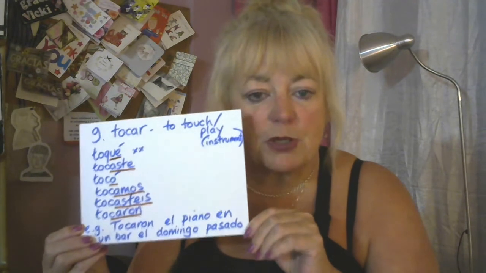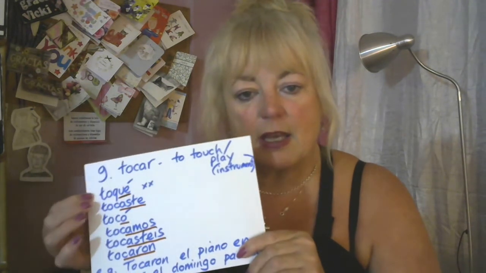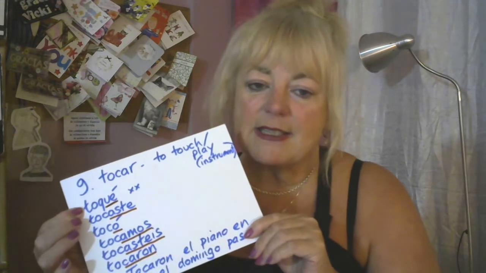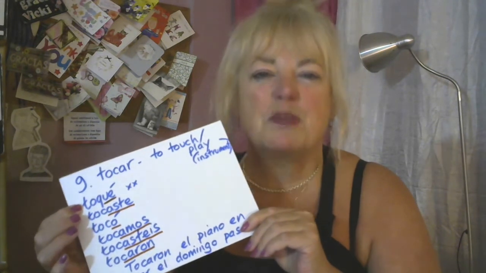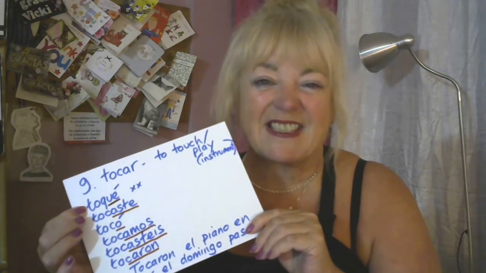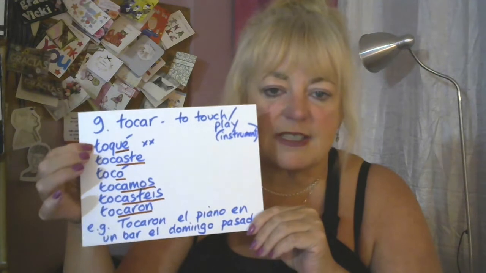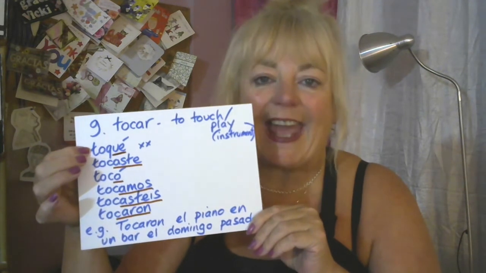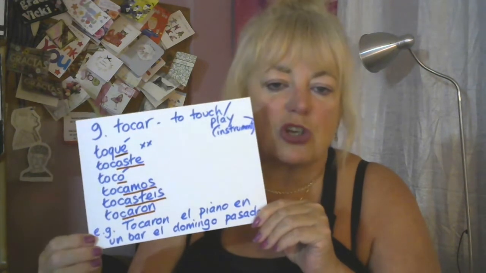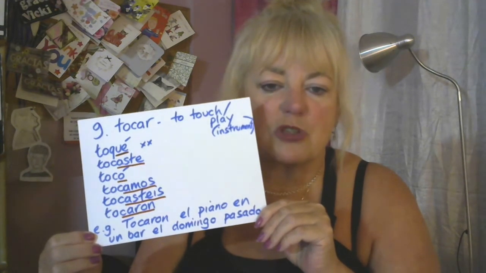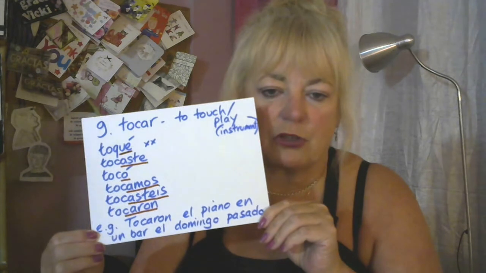So, first person, we see, again, for the pronunciation, because if you had T-O-C-E, it would be toce, because C is the th. So to preserve the K sound it is toqué. So toqué, tocaste, tocó, tocamos, tocastes, tocaron.